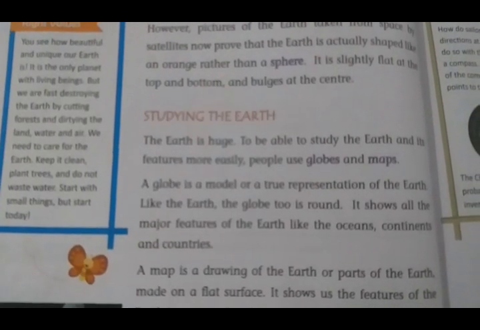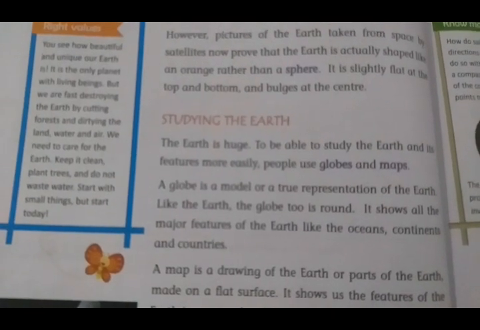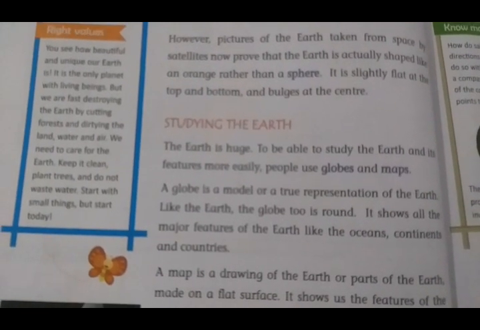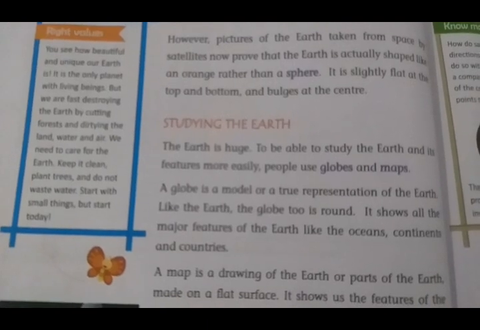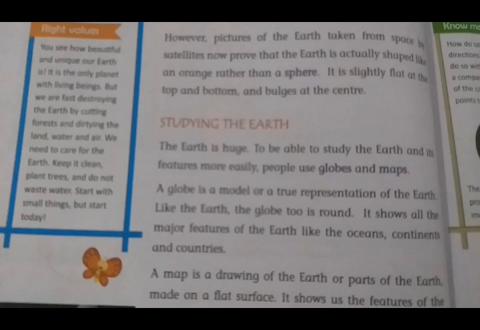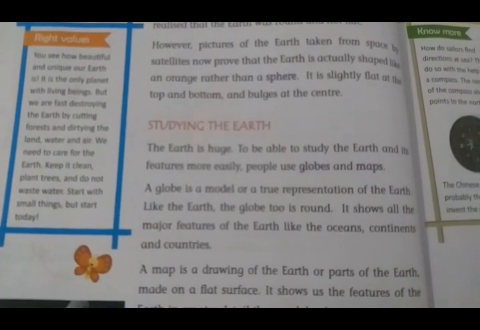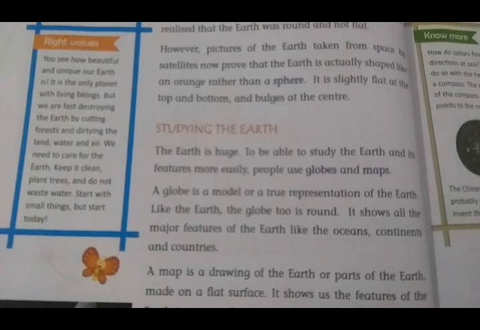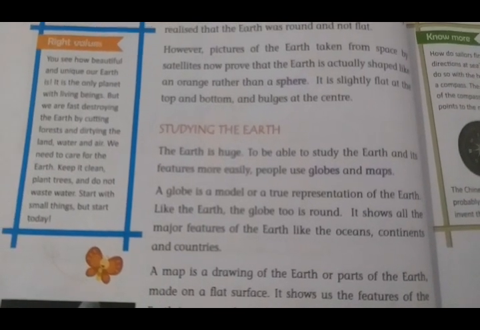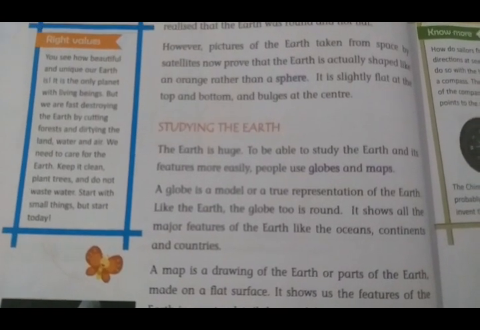So firstly, let us learn what is a globe. A globe is a model of the earth. Globes help us to see the major features of the earth such as oceans, continents and countries.